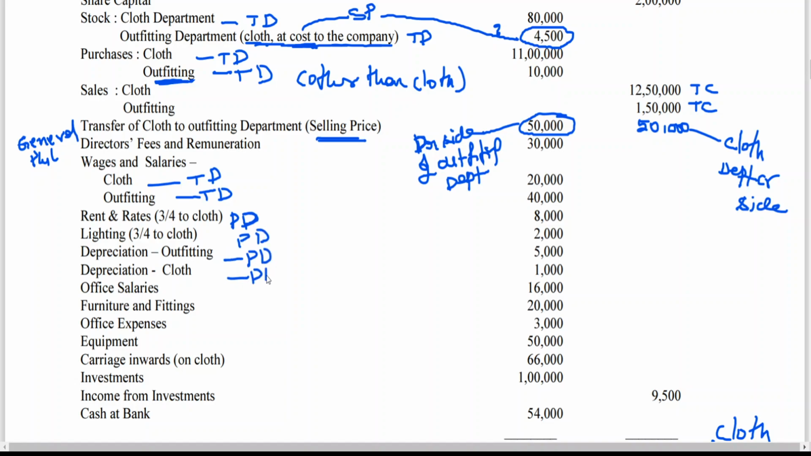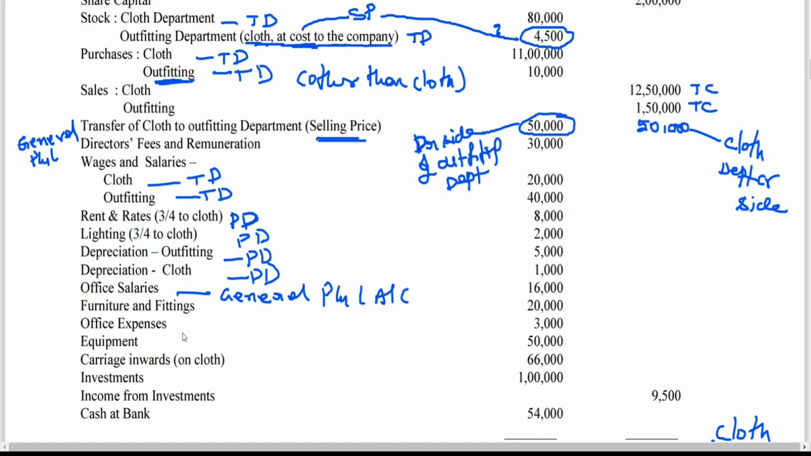Proprietor's own salary has been given. So we haven't been told how to apportion. The last problem we saw in the last class, of his salaries, how to apportion. But here when we don't have any information, it can be transferred to general P&L account.